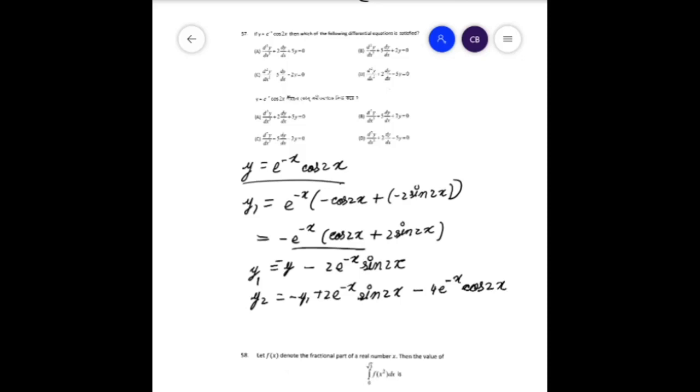So this gives us y2 is equal to minus y1 minus y minus y1 minus 4y. Therefore y2 plus 2y1 plus 5y is equal to 0. That is the differential equation A.